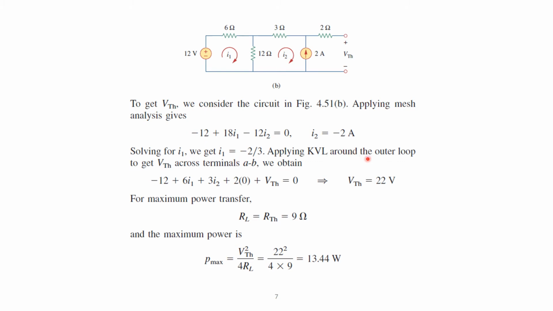Applying KVL around the outer loop, we get the Thevenin voltage across A and B, which is 22. For maximum power transfer, RL must be equal to R Thevenin, which is 9 ohms. And then we use those values we calculated in our maximum power transfer equation.